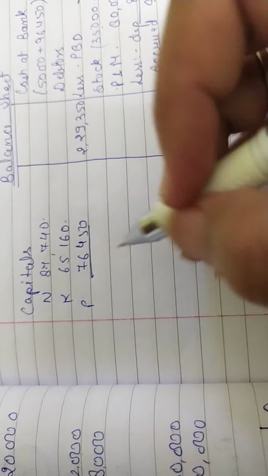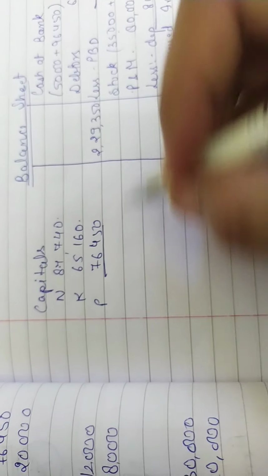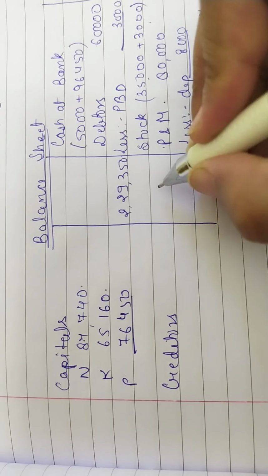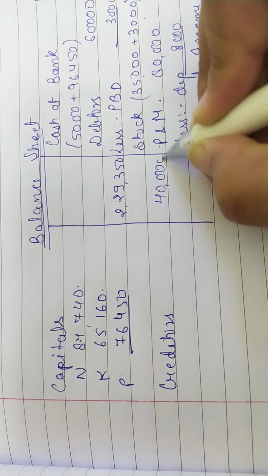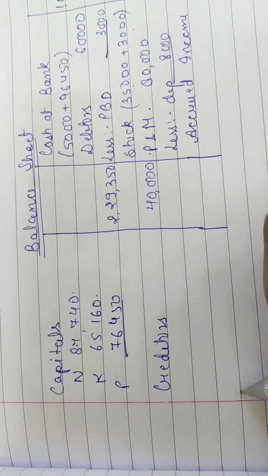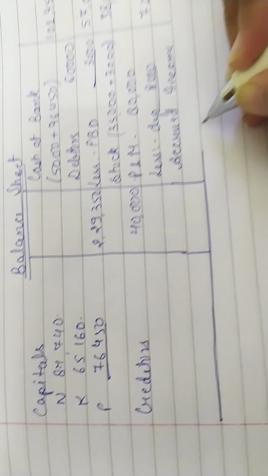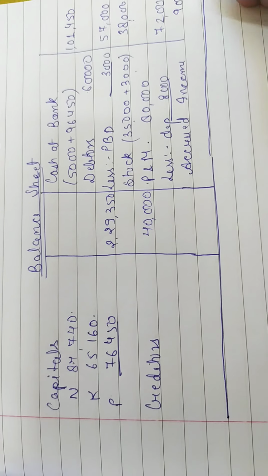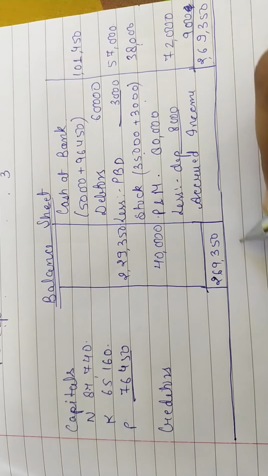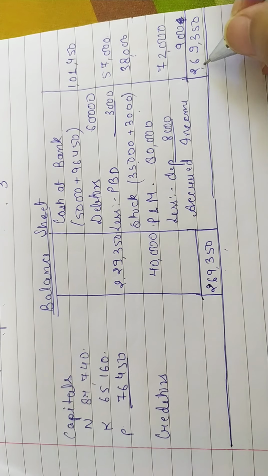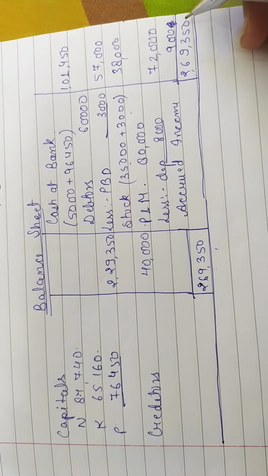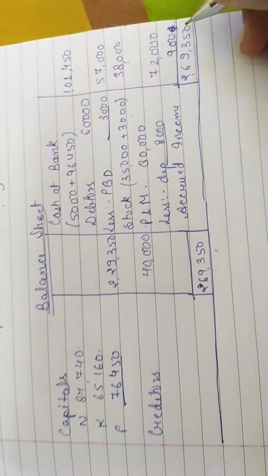Okay. After that, reserve fund, we have distributed the reserve fund. And now creditors. There were no changes in creditors, so I am directly writing 40,000. Okay. Now just the last step, that we will have to do the total. So our total is 2,69,350, 2,69,350.